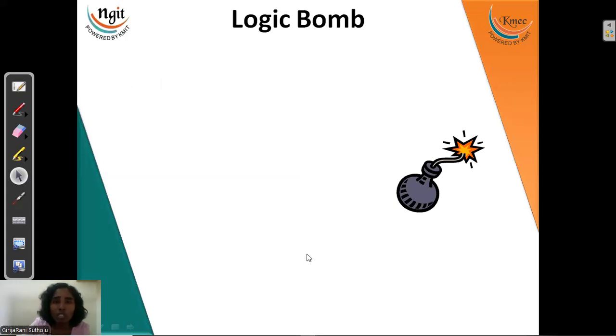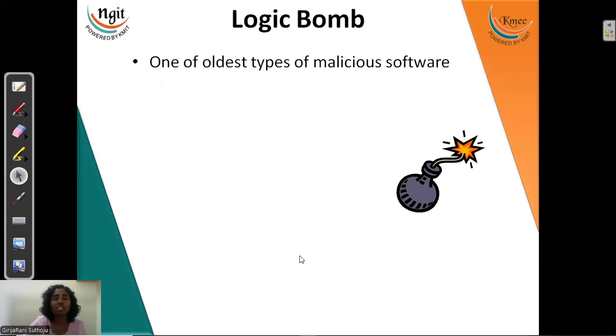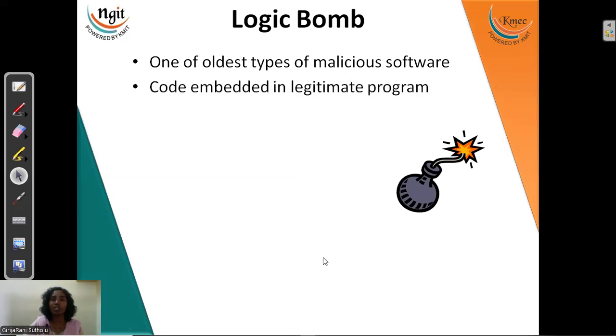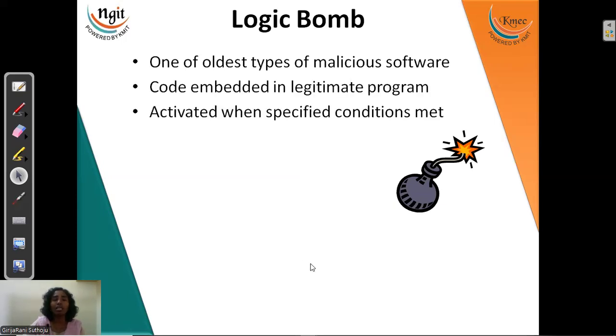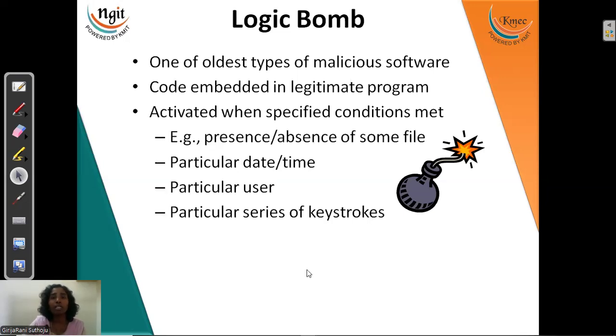The next one is the logic bomb. The logic bomb is the oldest and first version of malicious software, where it is included in the program and keeps waiting. Once it is in our system, it will not affect our system immediately. It will be waiting for one target. Either it may need a file called abc.txt.